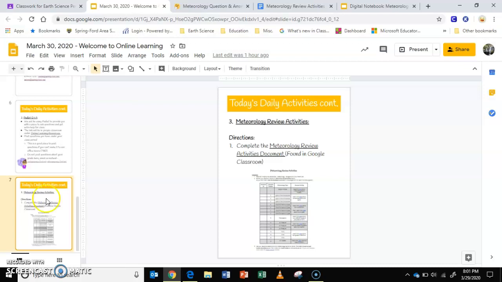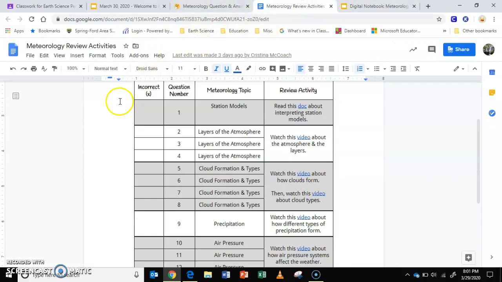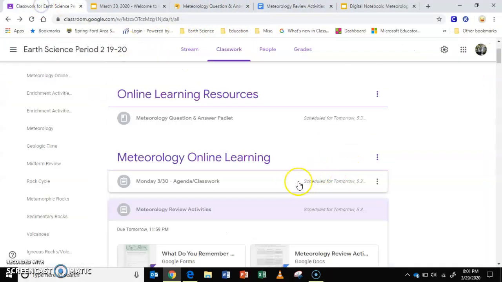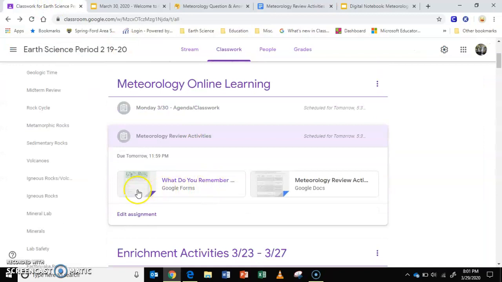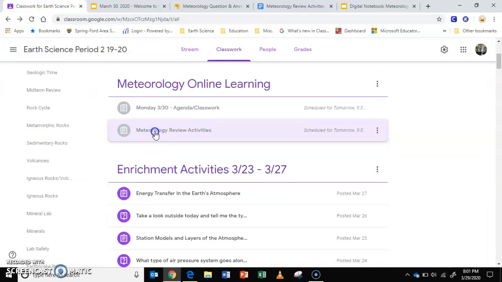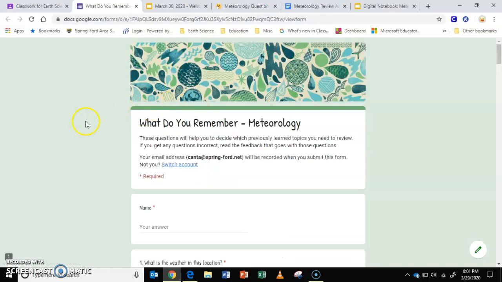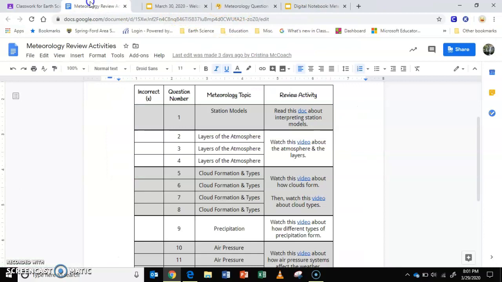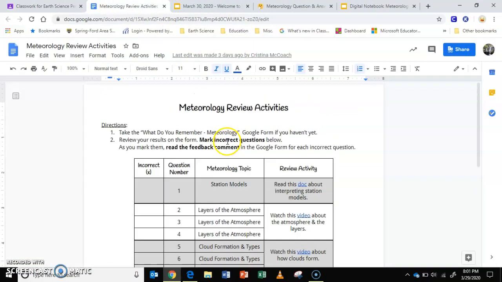What you're going to be doing here is going into the classroom again, and you are going to be doing two things. Let me show you real quick. I apologize. You're going to be answering a Google form that asks you about what you remember. And then the second thing is you're going to be completing the review activities here.